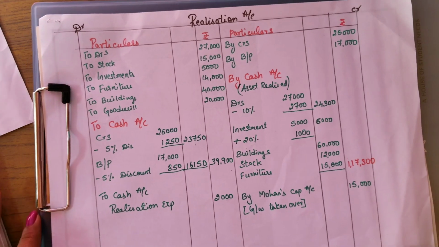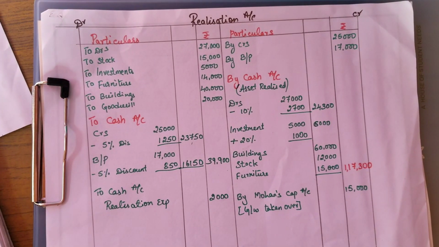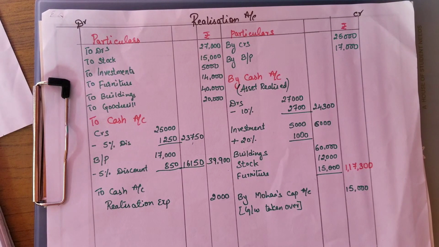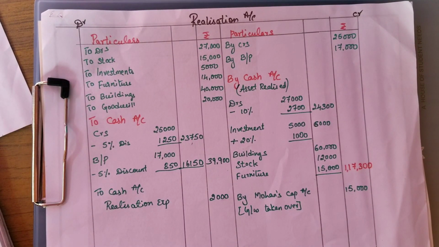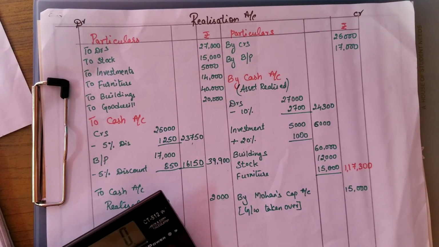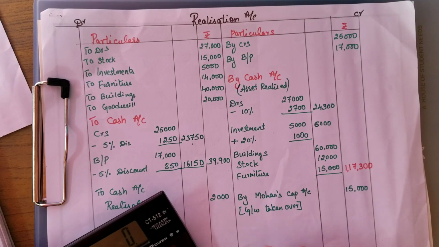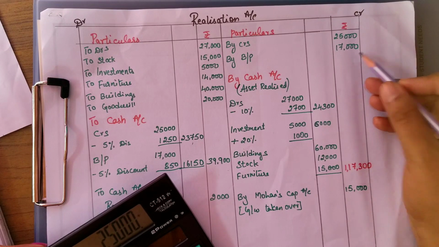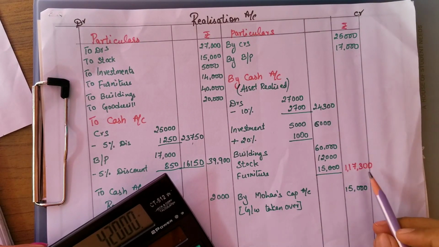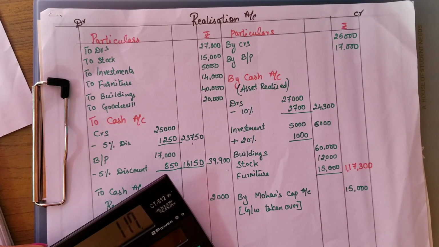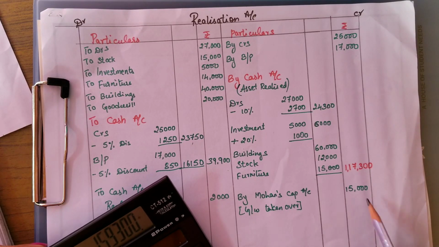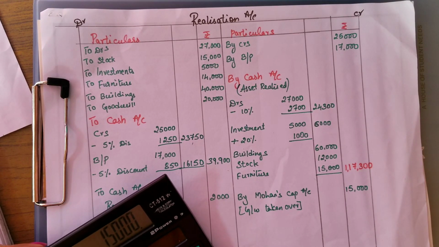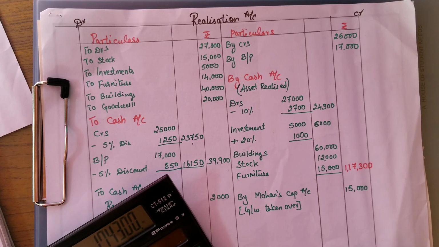Now let's find out whether it is a loss on realization or profit on realization. Okay, now add all the credit side. First I am going to add all the credit items. 25,000, 17,000 plus 1,17,300 plus 15,000. So I'm getting here 1,74,300.